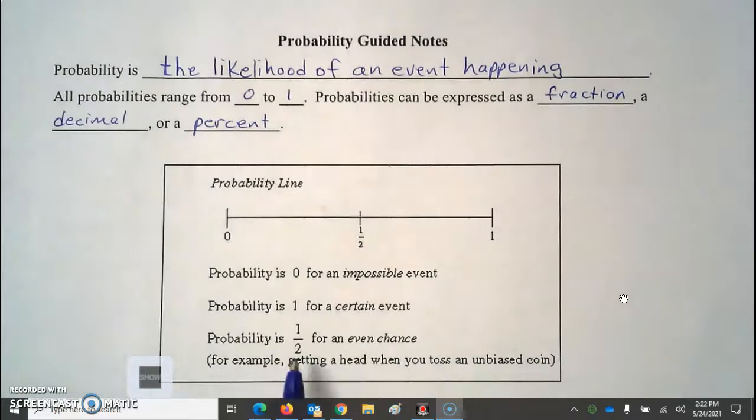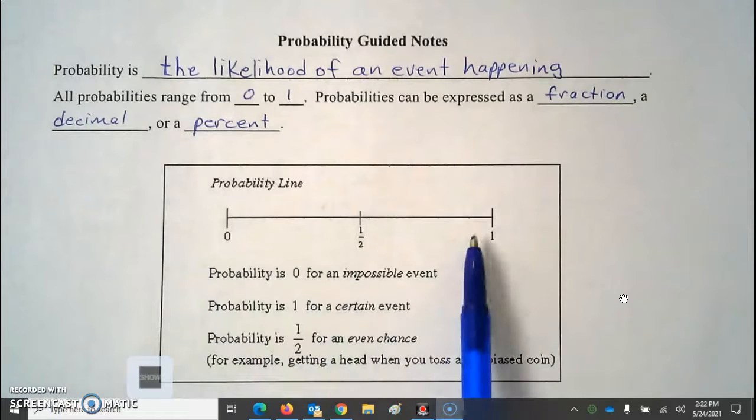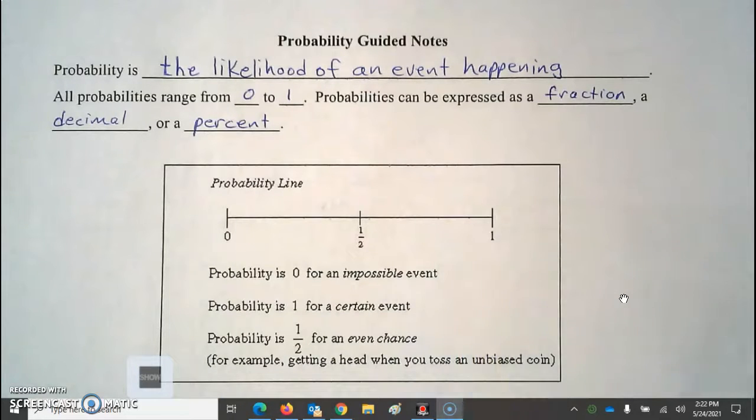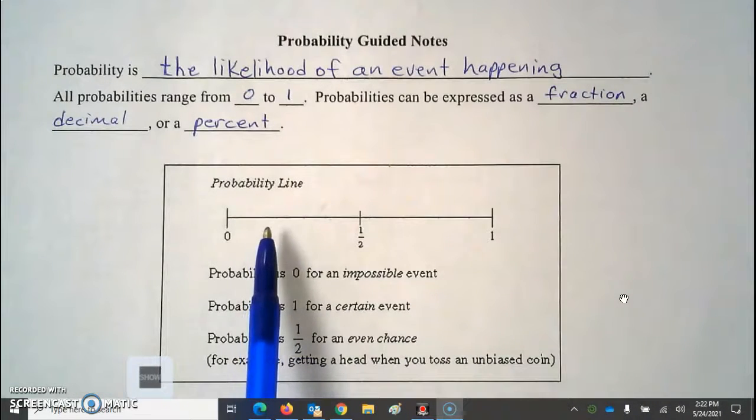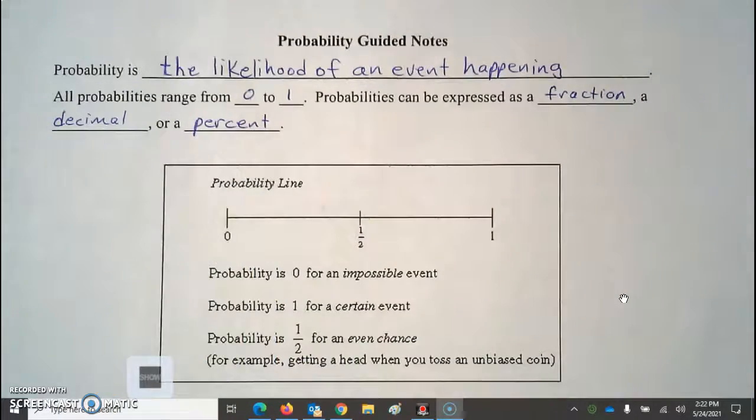Okay, probability is 1/2 for an even chance, like flipping a coin. Whether it's heads or tails, it's a 50-50 chance. So that's all probability is, just a number between 0 and 1. The closer it is to 1, the more likely it will happen. Like a probability of 0.9. That event is a lot more likely to happen than a probability of 0.1.